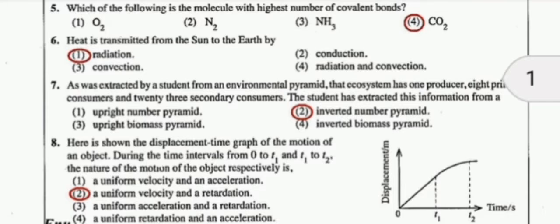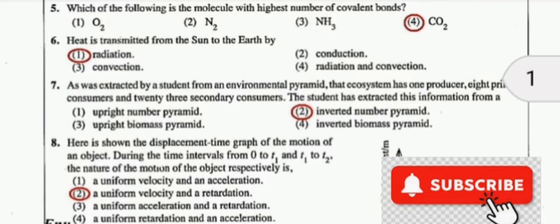The next type is the covalent compound. If elements partner properly, they make up a covalent compound. For example, O2, N2, NH3, CO2 are examples of covalent compounds. We should keep in mind how to identify a covalent compound easily: any compound starting from a non-metallic element is a covalent compound. This is an easy way to identify covalent compounds.